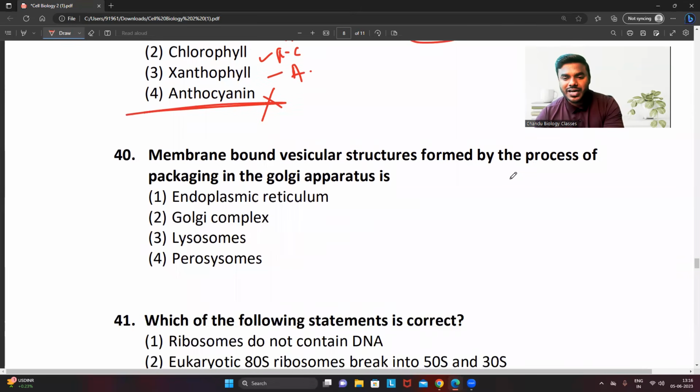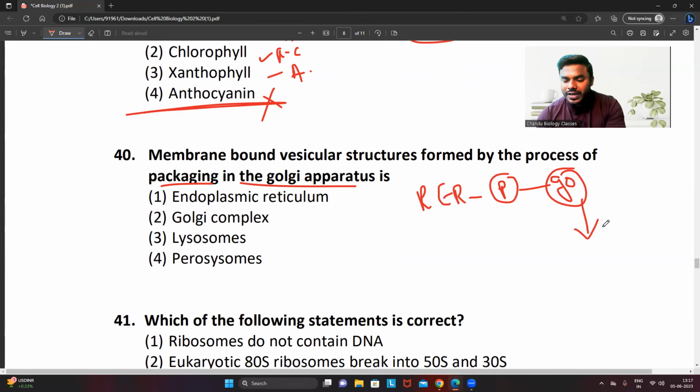Question number 40. Membrane-bound vesicular structures formed by the process of packaging in the Golgi apparatus are. What is the question they are asking? In the RER, every student has to remember, proteins get synthesized. Those proteins are modified where? In the Golgi apparatus. And those proteins are finally packed in the form of what? Vesicles. Correct?